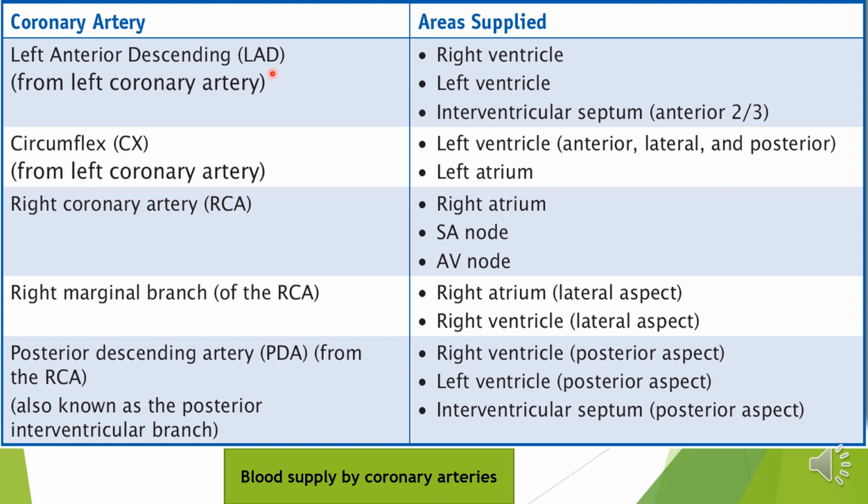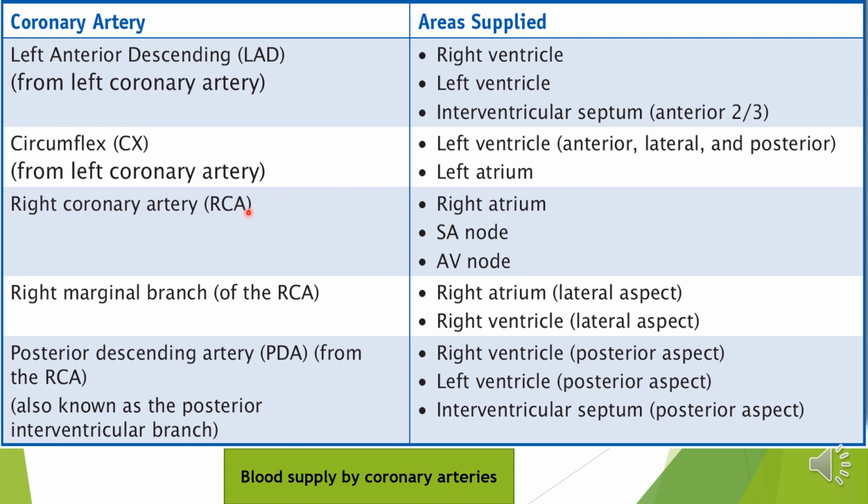The left anterior descending artery, also called the left interventricular artery, supplies the right ventricle, left ventricle and the interventricular septum. The circumflex artery, the other branch of the left coronary artery, supplies the left ventricle, the anterior, lateral and posterior portion, and the left atrium.